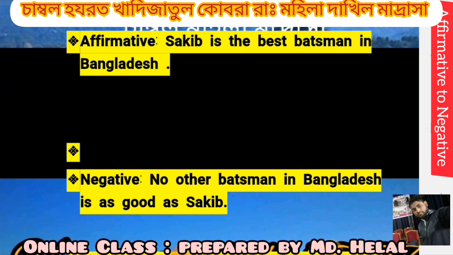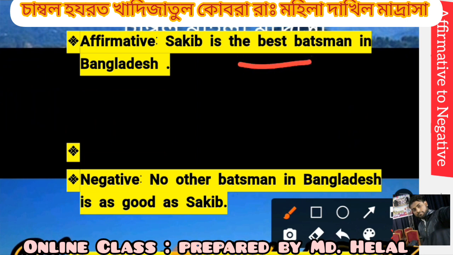Sakib is the best man in Bangladesh. Here, the plus superlative becomes "No other man in Bangladesh." The verb is "as good as Sakib." Here, the positive form of "best" is "good."